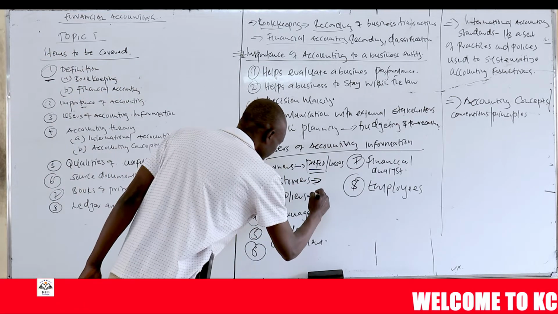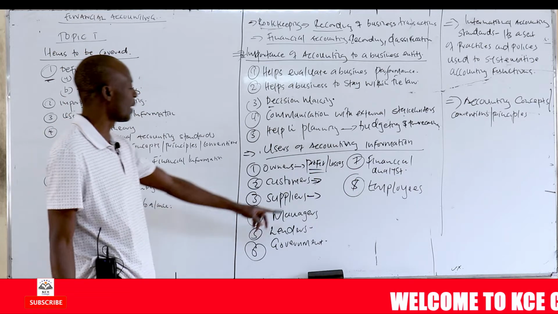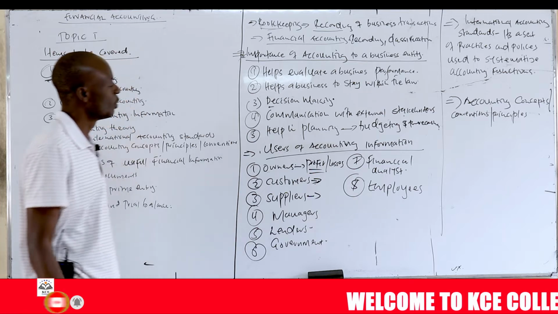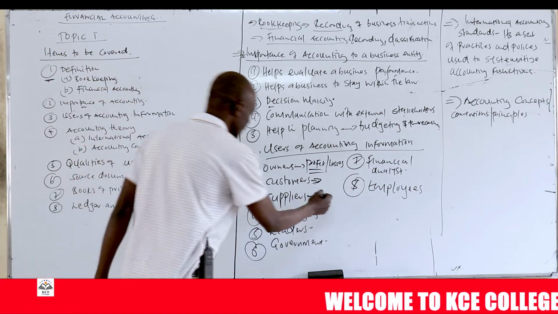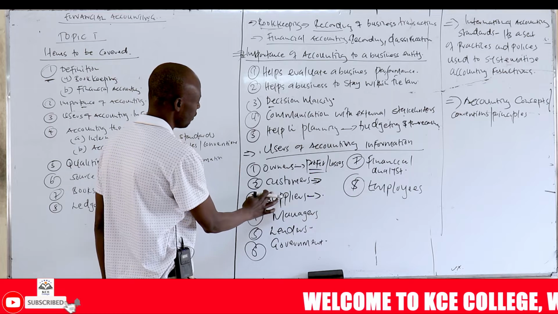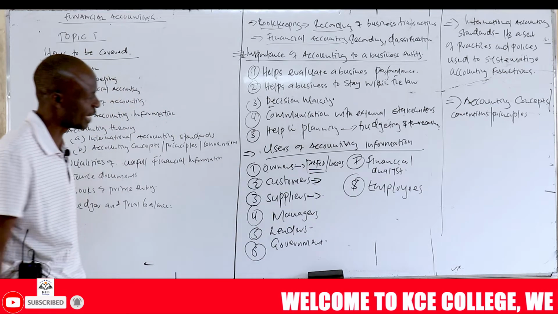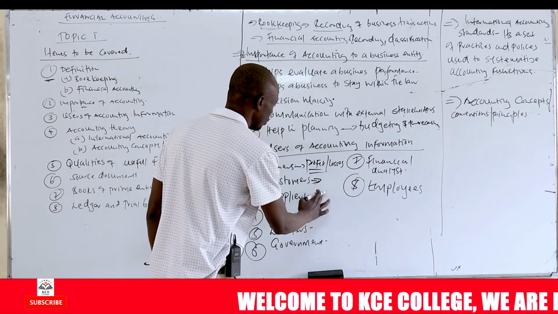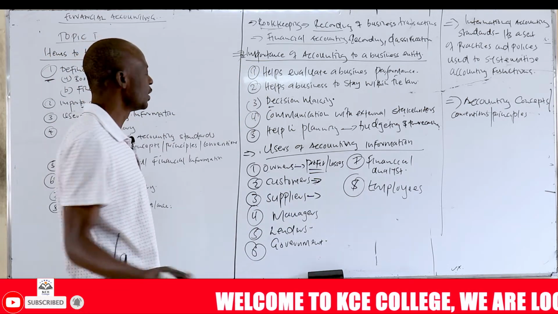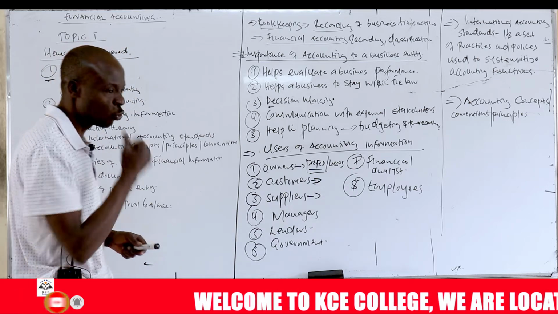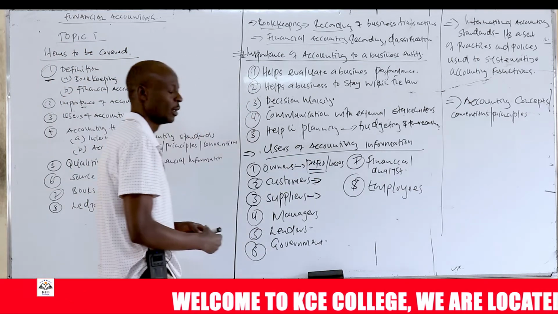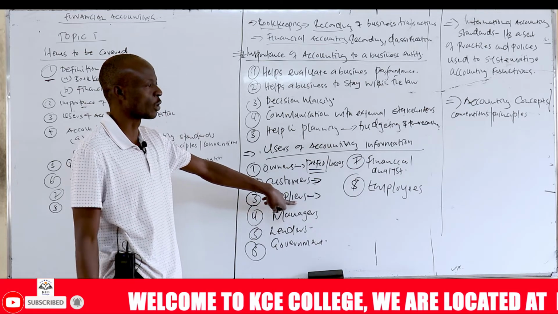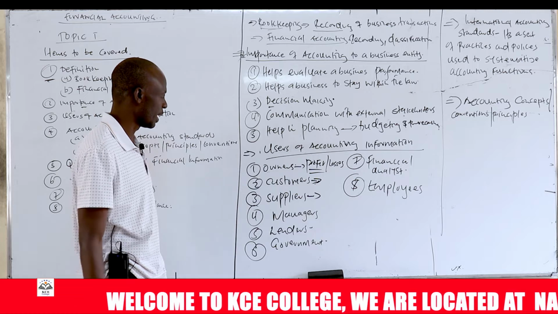And then suppliers, these are individuals or companies that supply goods to the business, sometimes on credit. So these suppliers want to know if they supply their products to this organization, will they be paid? So they're interested in this finance. They are only able to tell the ability of the business to honor its obligations through analysis of its financial accounting. So they can tell whether, if they supply on credit, there will be a payment.